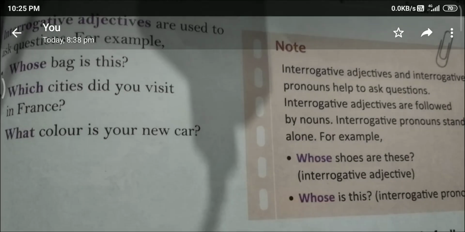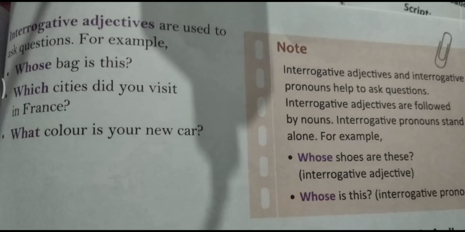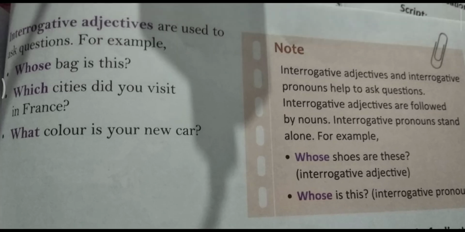Now at last we will discuss interrogative adjective. Interrogative adjectives are used to ask a question. For example, what is your name? Where do you live? These are the words called interrogative adjectives. Whose, which, what, how, when, where.